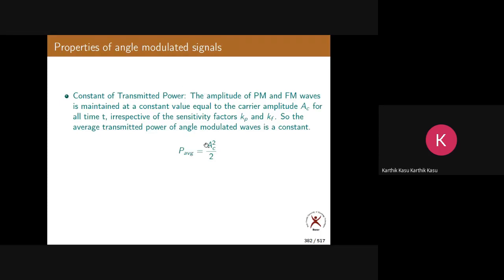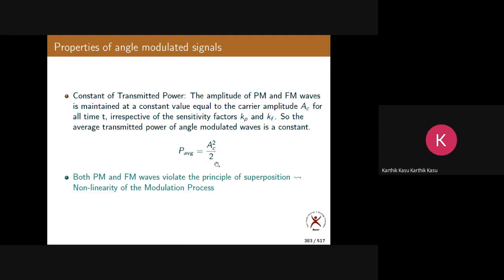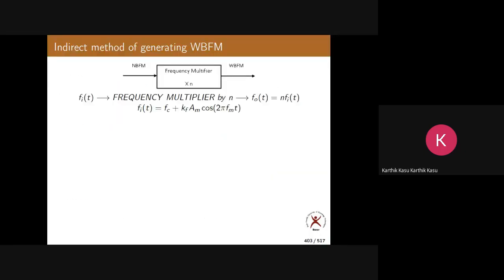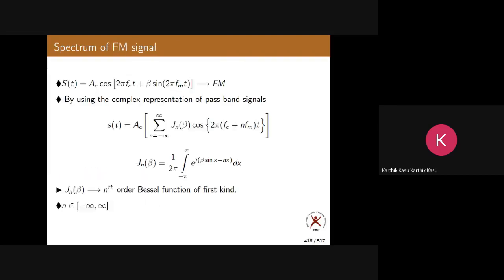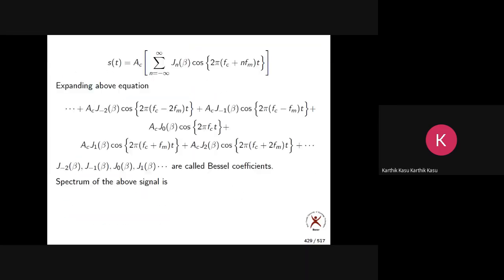So here this transmitted power does not depend upon modulation index. But in case of AM, yes, it depends upon modulation index. How much is the total transmitted power in case of AM signal? PC into 1 plus mu square by 2. But here it is simply AC square by 2. So that is the difference. Now, this is a narrowband FM. That is a special case of FM, when beta is very, very small compared to 1. Generation, transmitted power, spectrum and bandwidth.